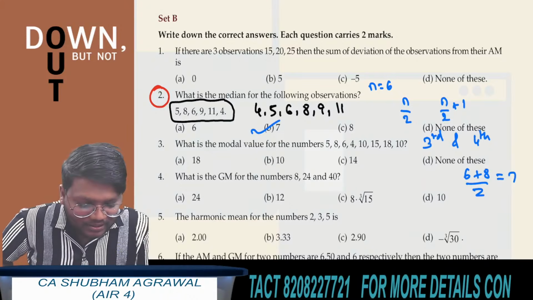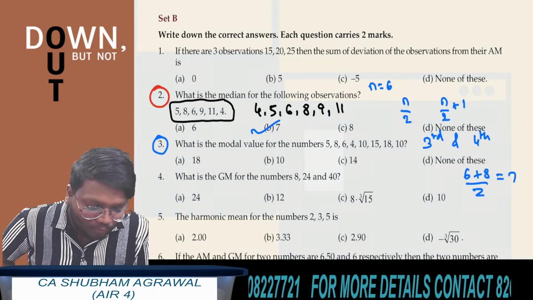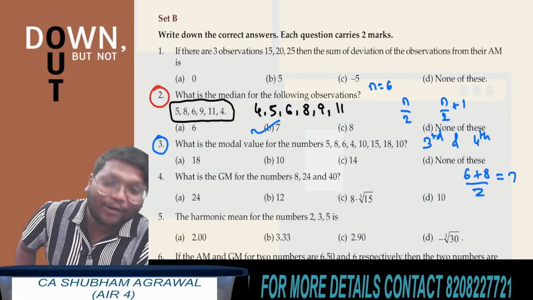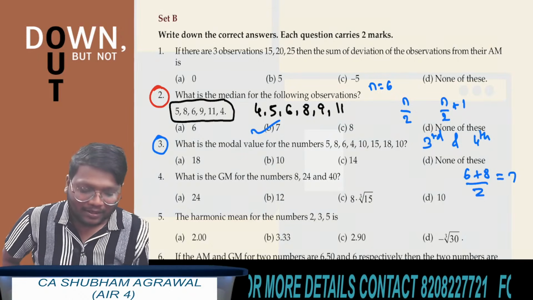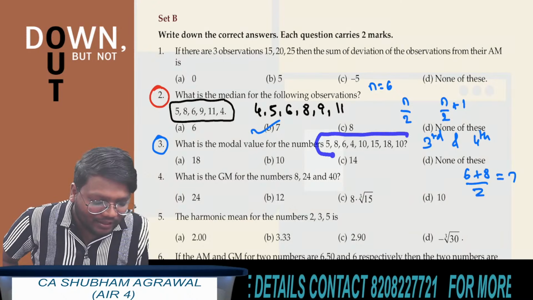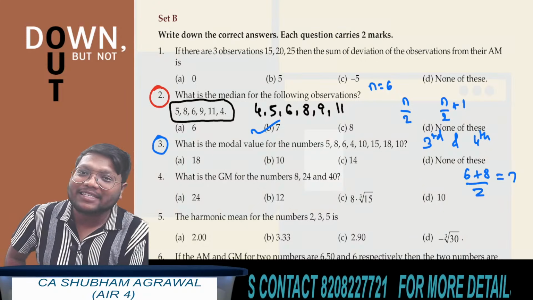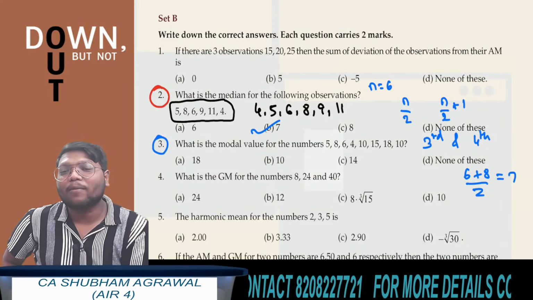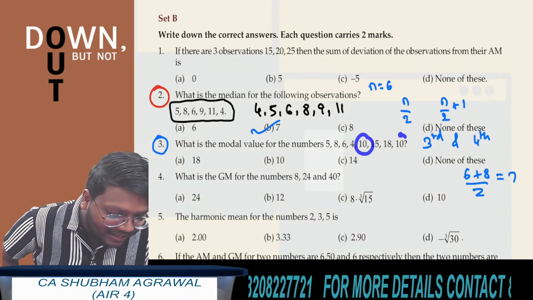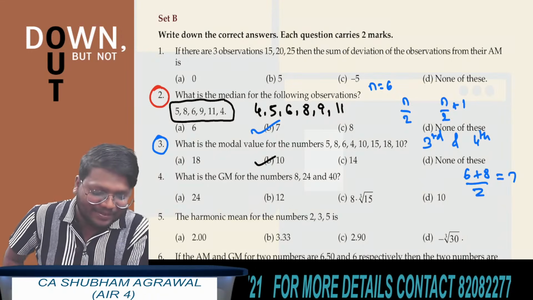Tell me quickly what is the answer for this third question. What is the modal value for the numbers 5, 8, 6, 4, 10, 15, 18, 10? You can give the answer orally. Discrete data is given and we have to find the mode. So how to find mode of discrete data? We have to check which observation is occurring the maximum number of times. Here observation 10 is occurring the maximum number of times. The answer is option B.